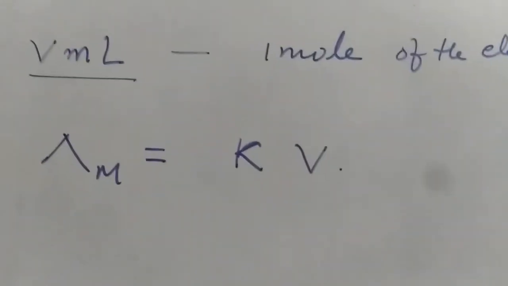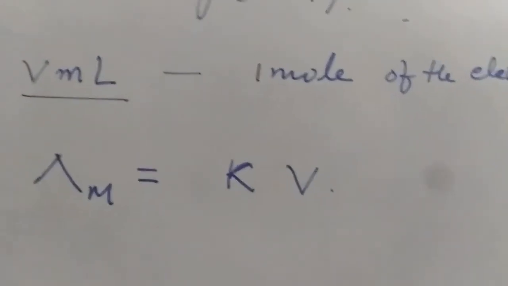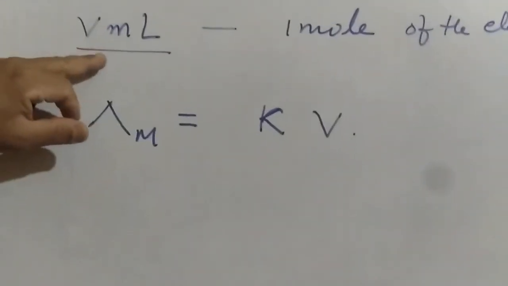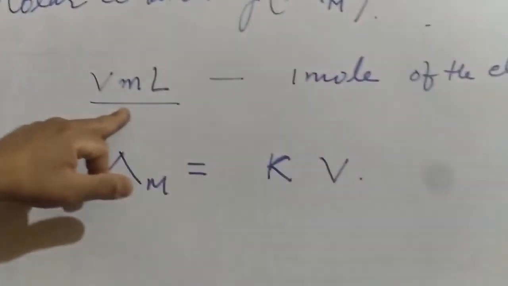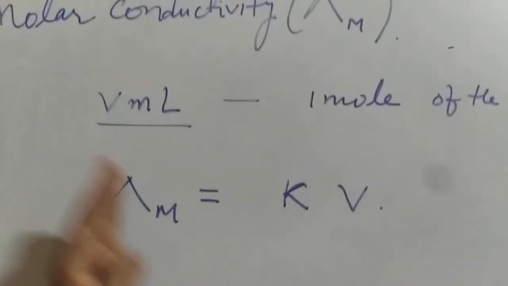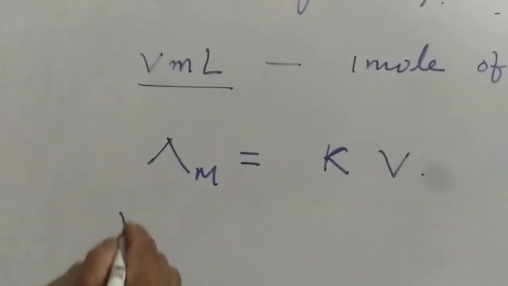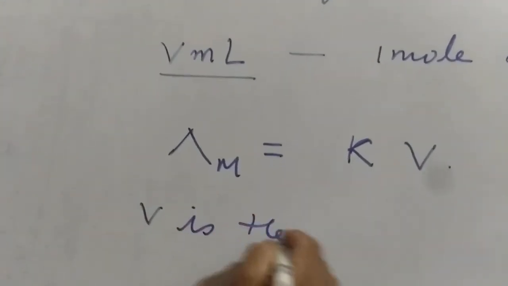Now this time the volume is V mL. If 1 mL solution offers kappa, then V mL will offer V into kappa.